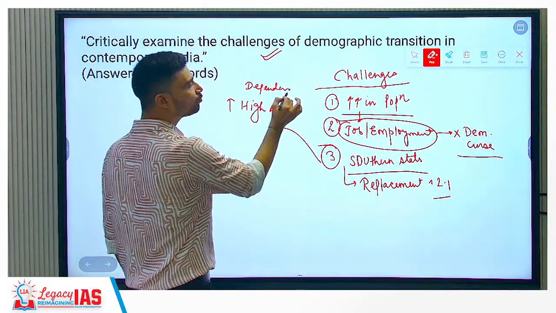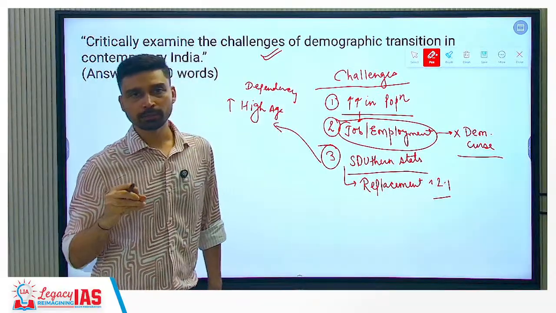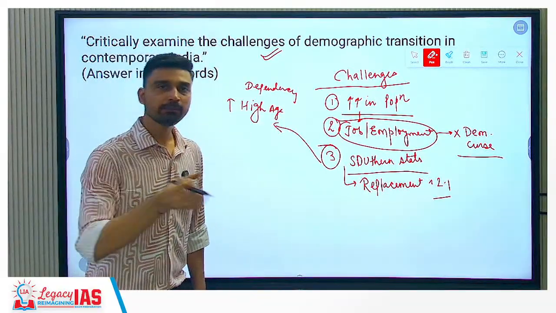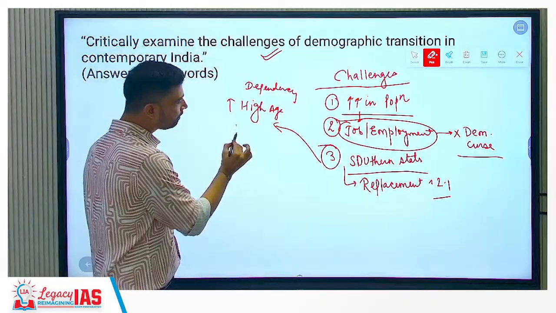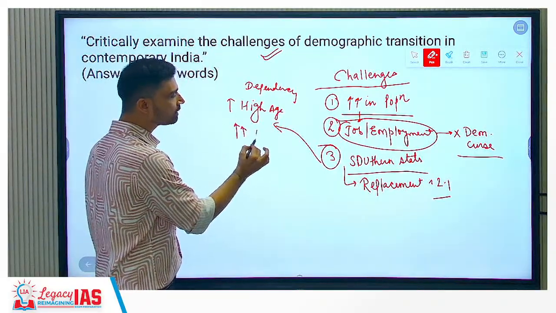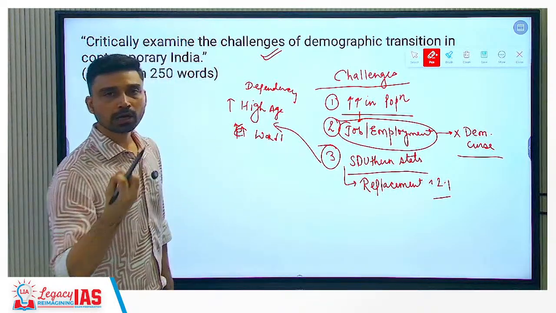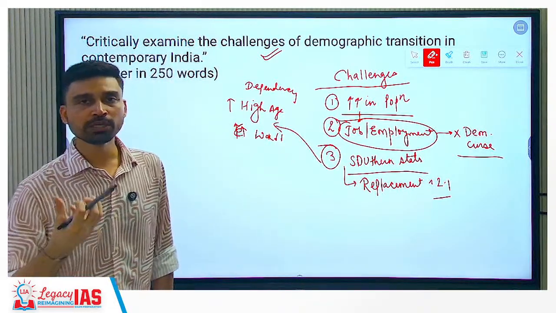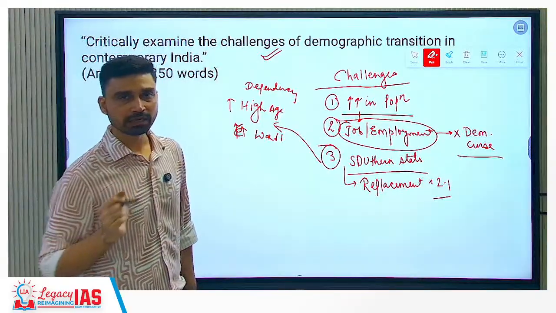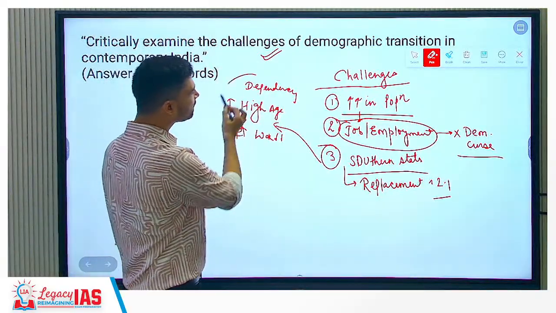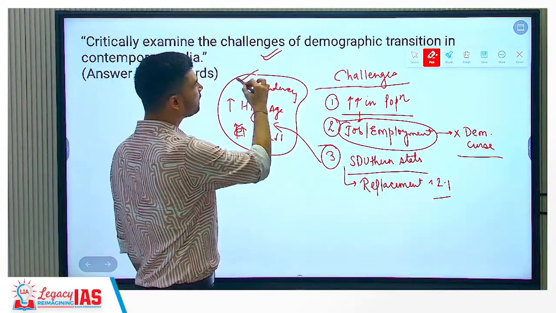So a lot of resources would be spent in taking care of the old people through the pension, through providing them basic facilities and all that. And at the same time, the number of the workforce is less, right? Workforce is lesser in number. If workforce is less, the contribution in economic growth, GDP growth would be relatively lesser, state GDP that we were talking about. So these are some problems that we are going to face in India in the coming days.